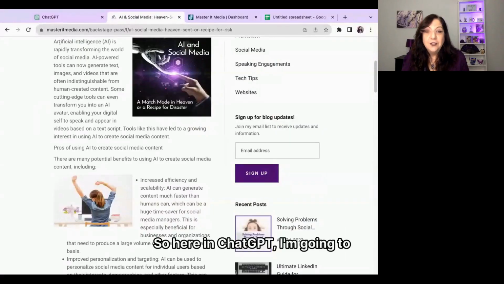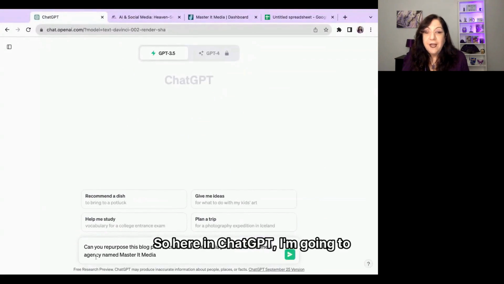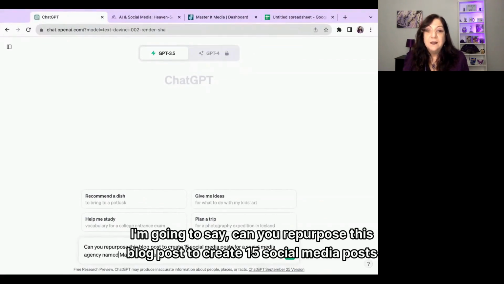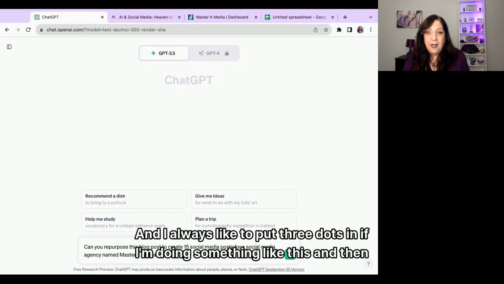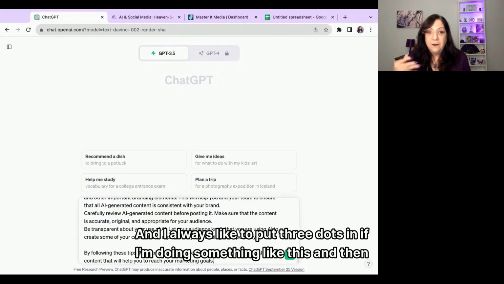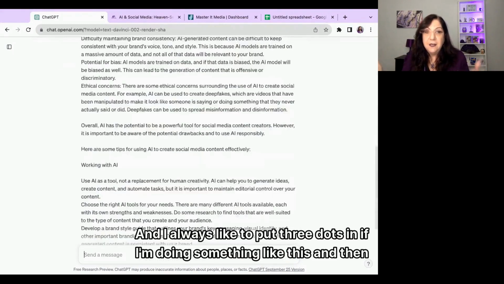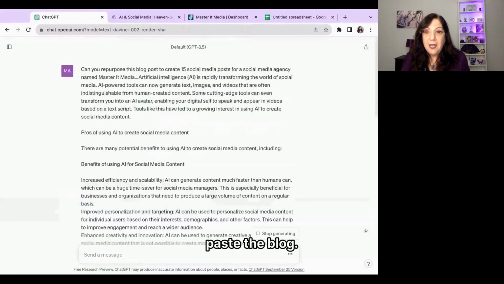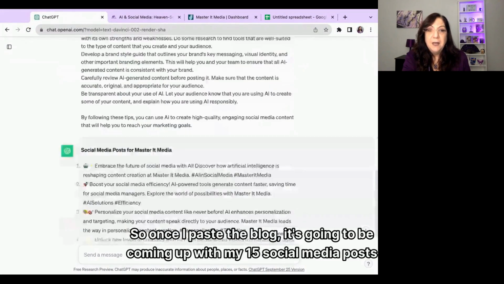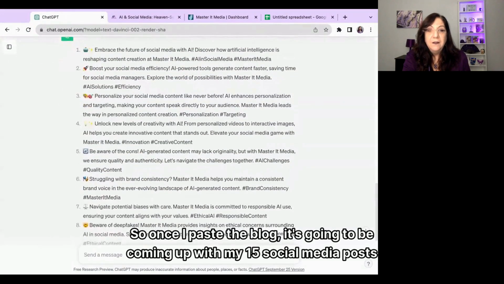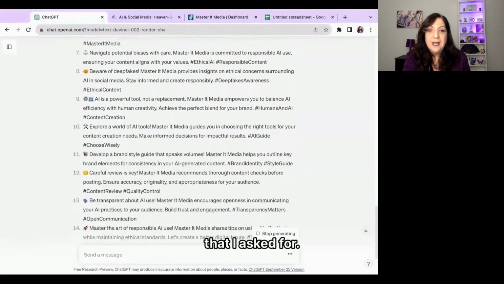So here in ChatGPT, I'm going to put this little phrase. I'm going to say, can you repurpose this blog post to create 15 social media posts for a social media agency named Master It Media? And I always like to put 3 dots in if I'm doing something like this, and then paste the blog. So once I paste the blog, it's going to be coming up with the 15 social media posts that I asked for.